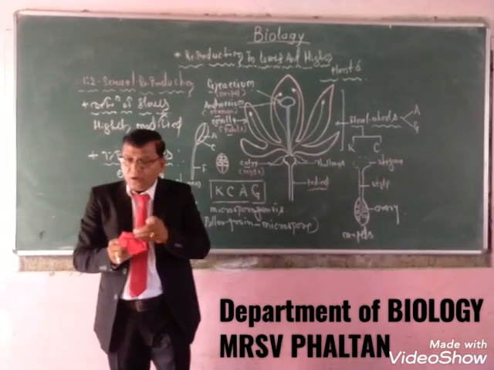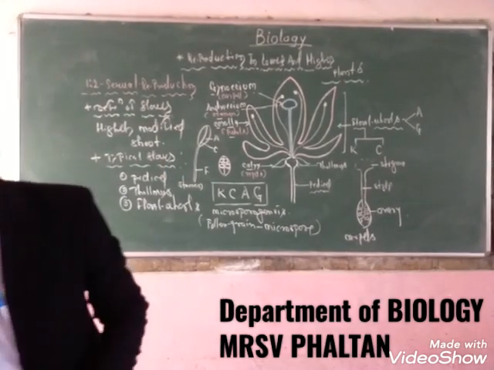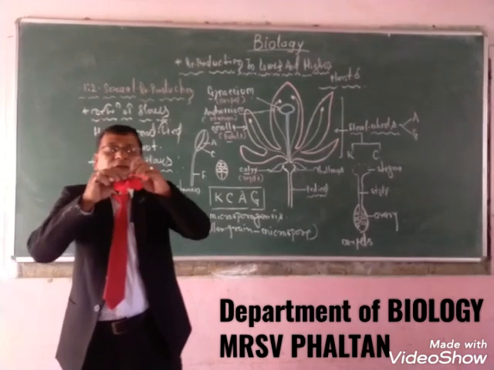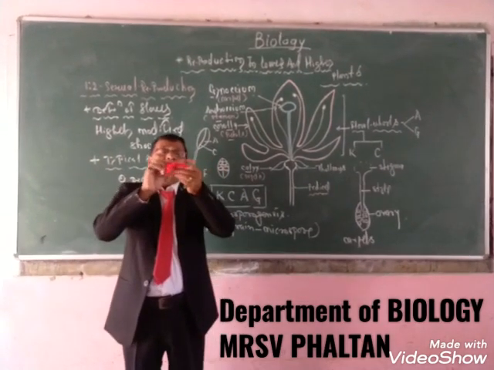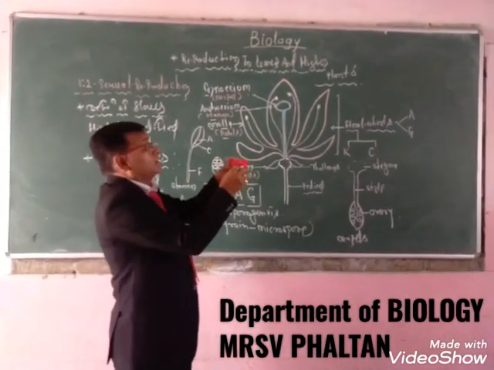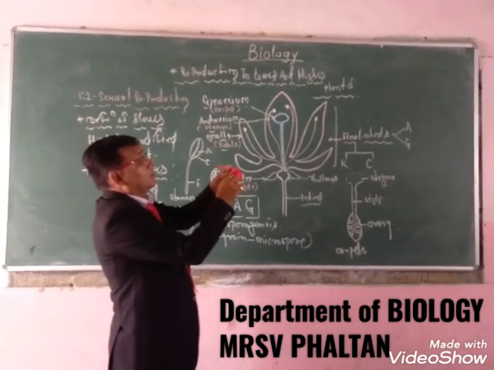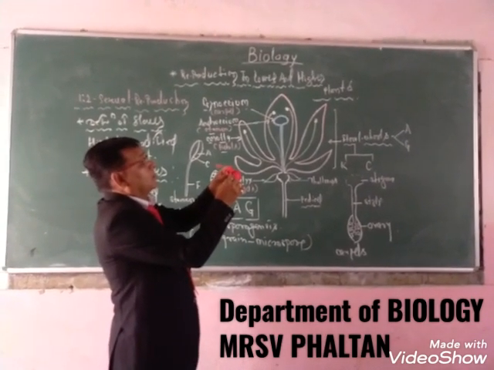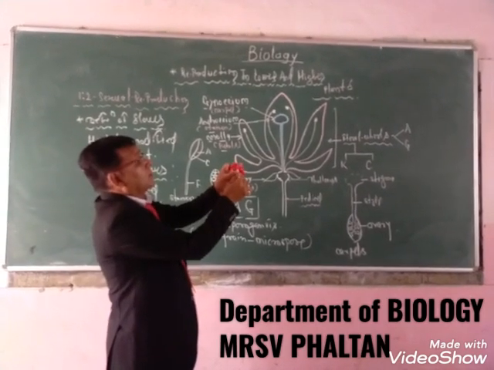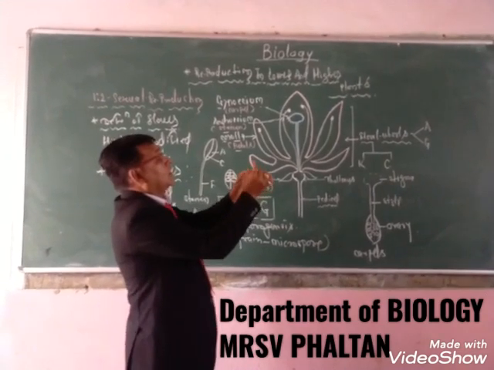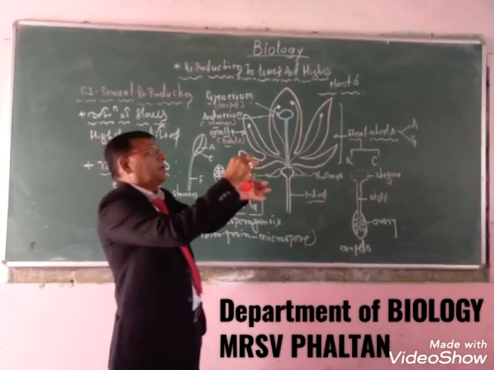So here I can show you the carpel internally, how it looks. This is the ovary. So this is the carpel.